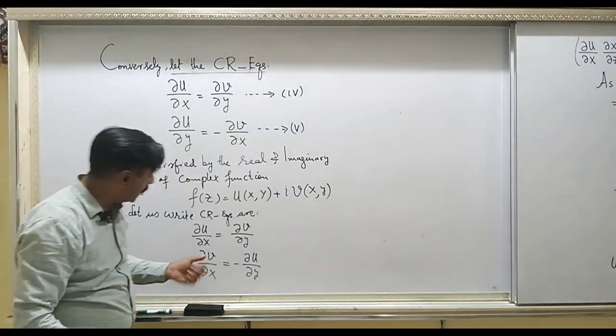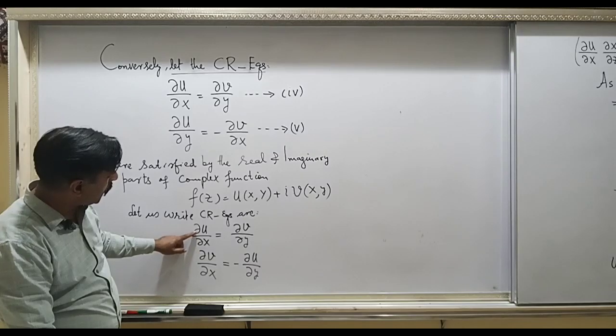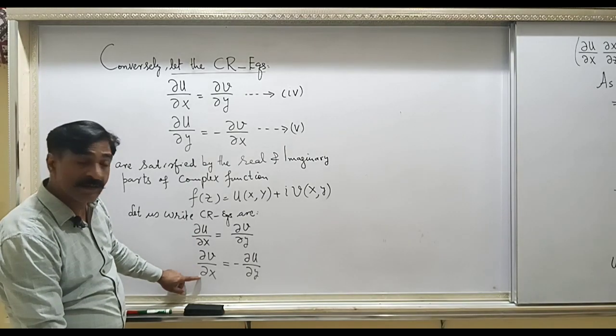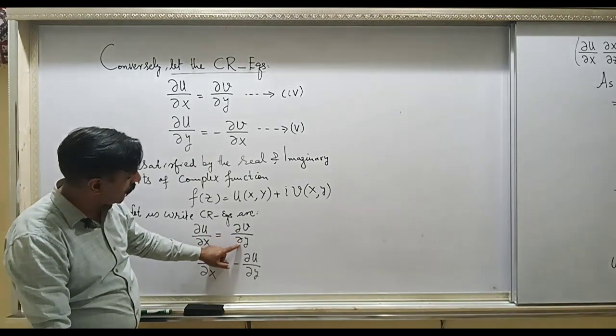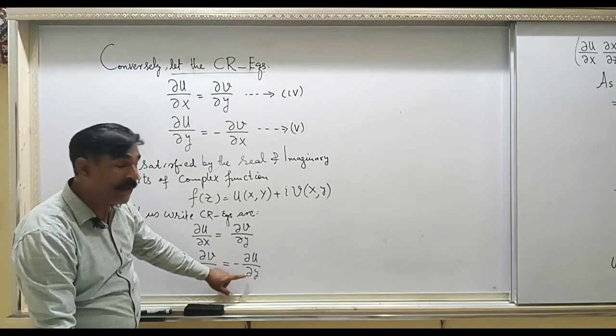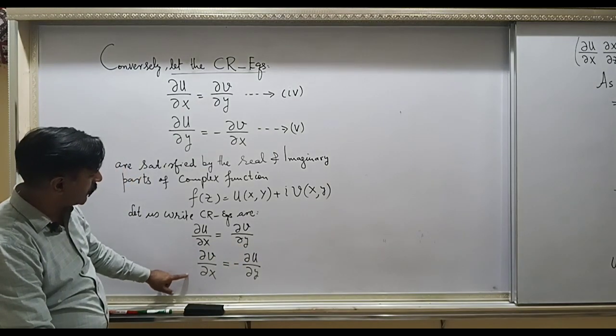Why have I done this? On the left you have partial over partial x, and on the right hand side you have partial over partial y in both equations.